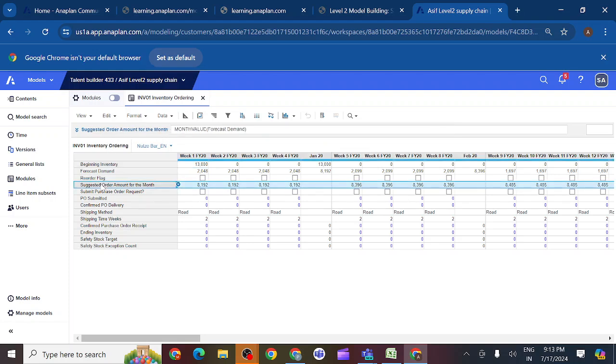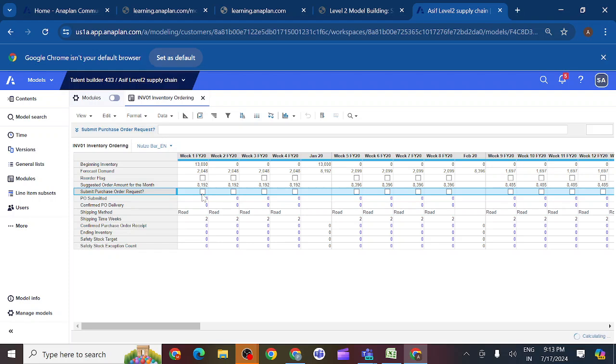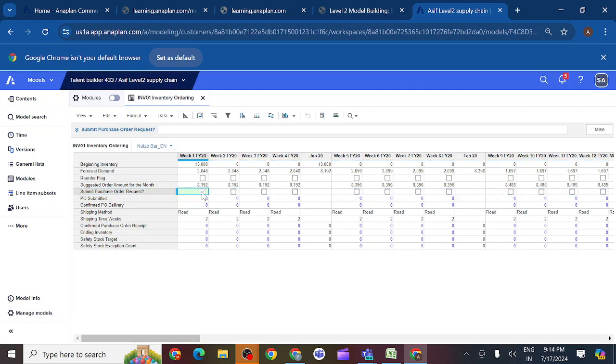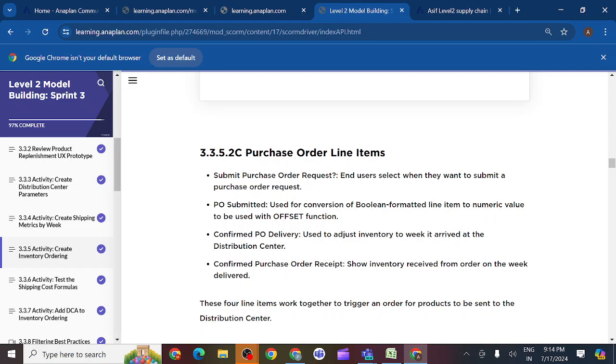Why we don't have any formula for it is, you can see, this is a boolean line item format. Whenever they want to raise a purchase order request, they will check here. That's it. So there is no need to create any formula here. The user will do the manual selection. When they want to order, they will select, so that after the purchase order request, the product will reach in 2, 3 or 4 weeks. Is it correct?